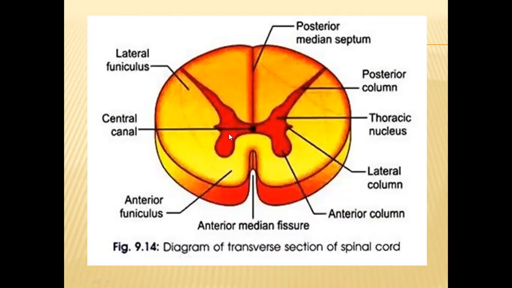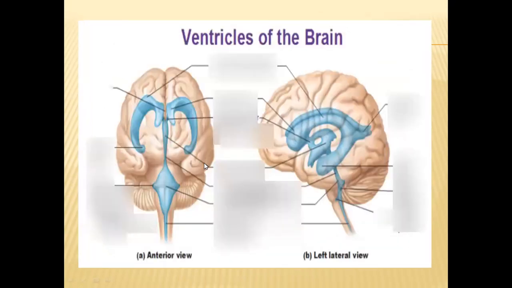Whereas the innermost neurons will receive nutrients from the cerebrospinal fluid present in the central canal and in the ventricles region. So cerebrospinal fluid is present in the ventricles, in the central canal, and between the second and innermost meninges. So this is about cerebrospinal fluid.